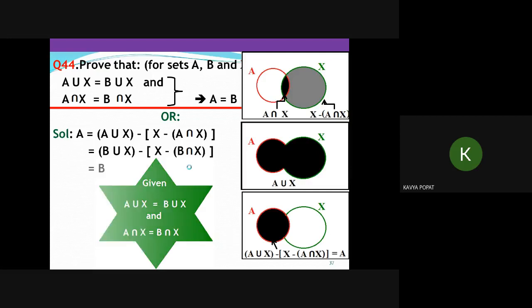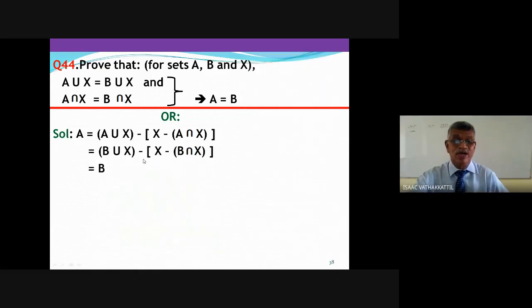That's B. See the answer. You only need this much for the answer. The others were my explanation.